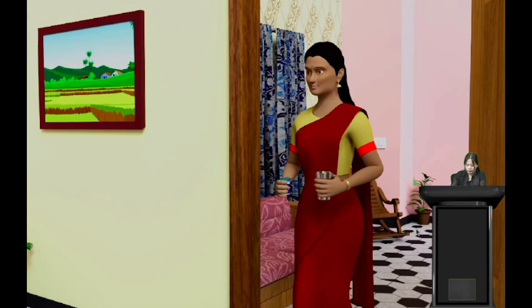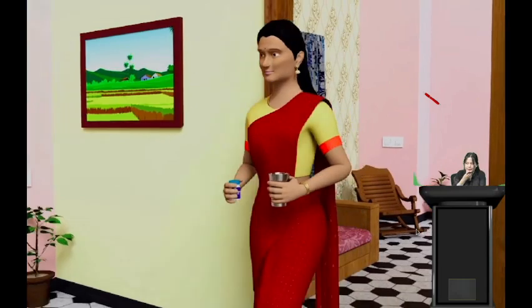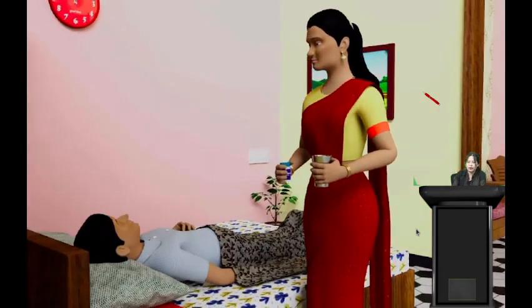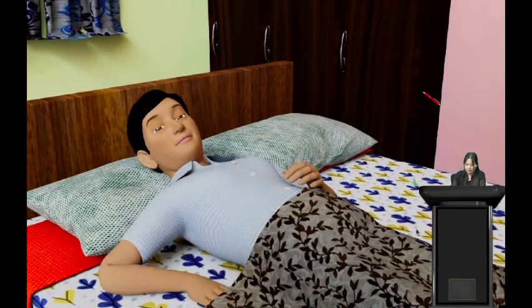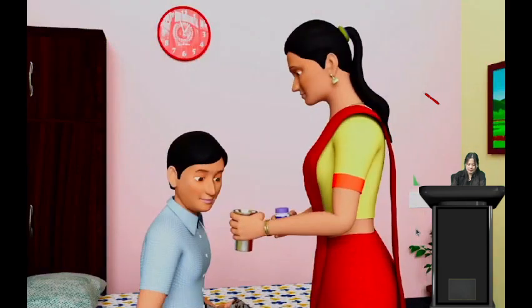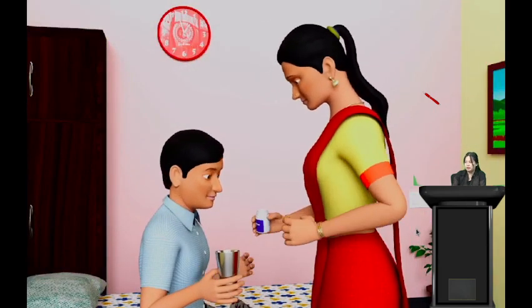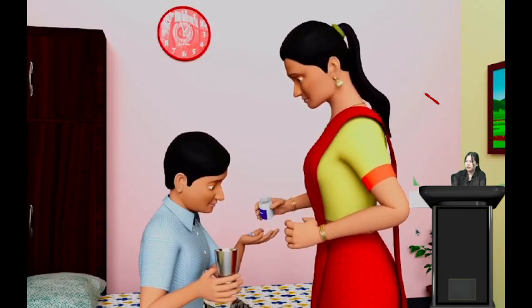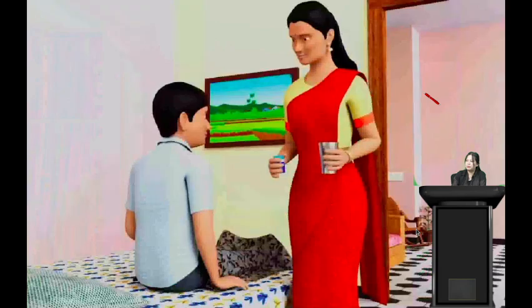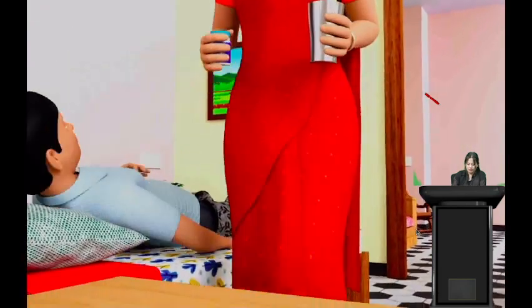So let us see more about this antibiotic and how it works. Here the boy is sick and is sleeping on his bed. His mother came, woke him up and gave him some medicine. He takes the medicine along with water. Now let us see what happens after taking the medicine. After taking the medicine, the boy again took rest.